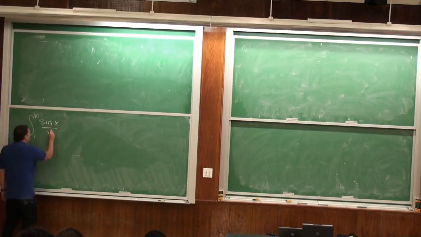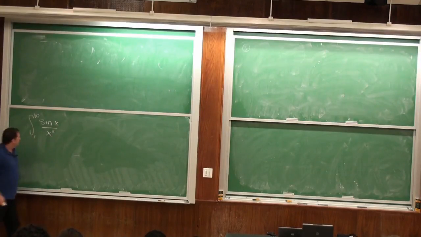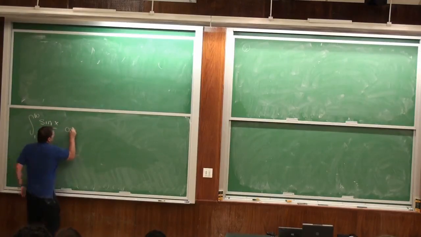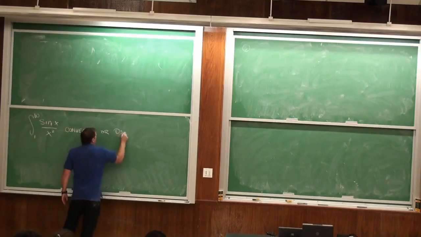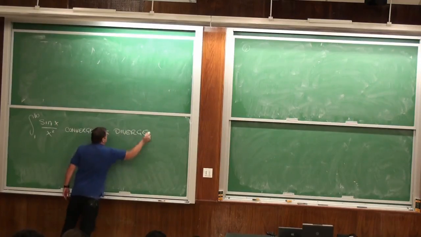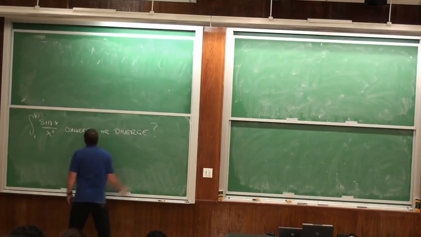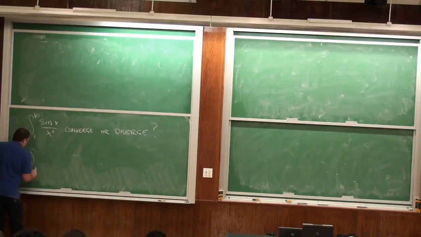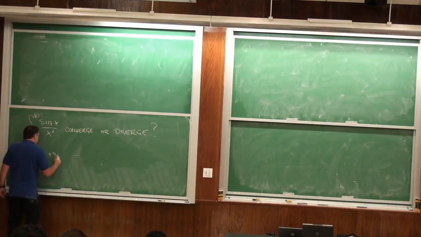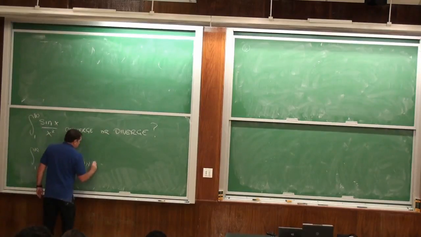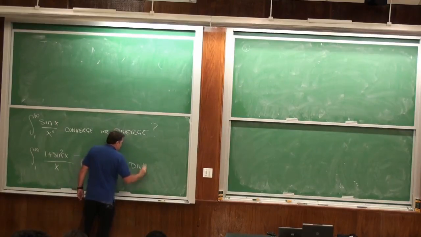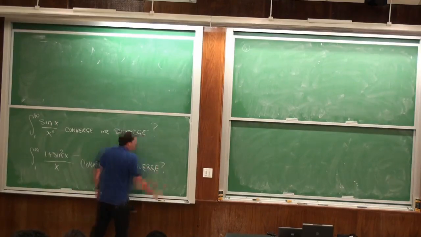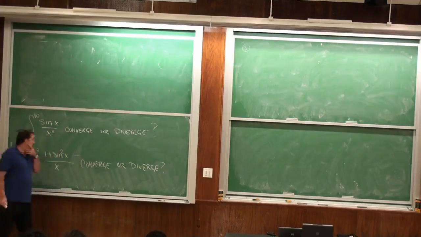And really I meant to put up this problem. Or maybe I meant to put up this problem. You should be able to do both of them.